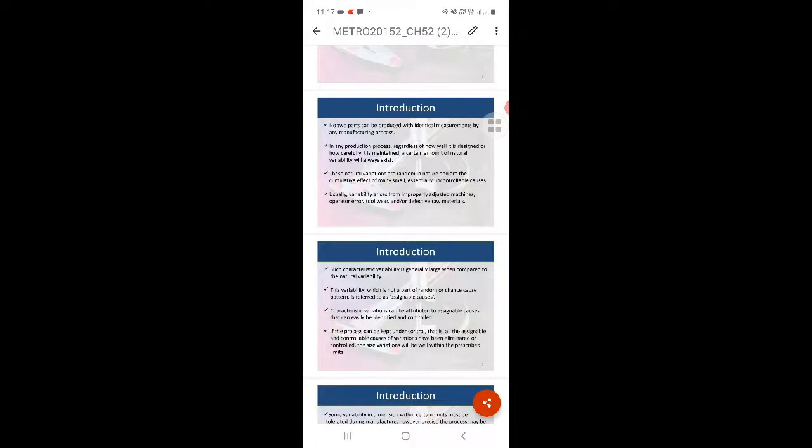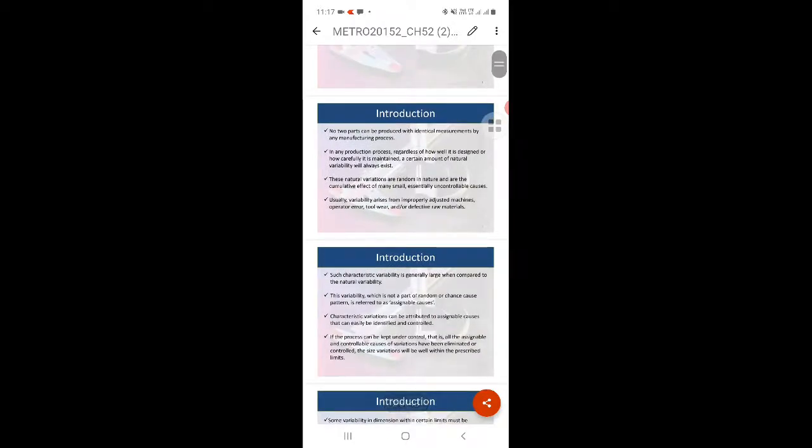tolerance? In any production process, however well the design is made or however carefully it is maintained, a certain amount of variability will always exist. The natural variations are random in nature, so the cumulative effect of small, essentially uncontrolled causes will occur. Usually variability arises from improperly adjusted machines, operator error, tool wear and defective raw materials. Such a characteristic will generally be large as compared to natural variabilities.